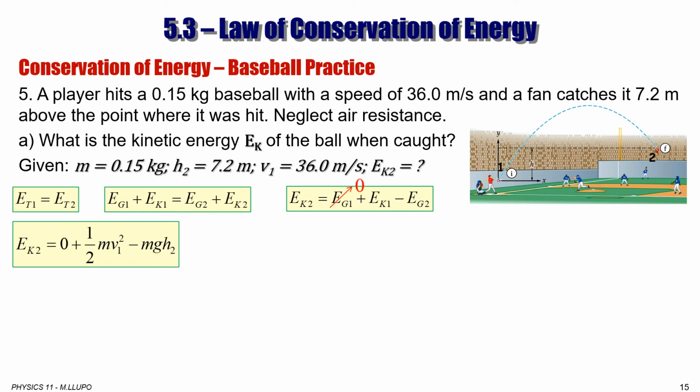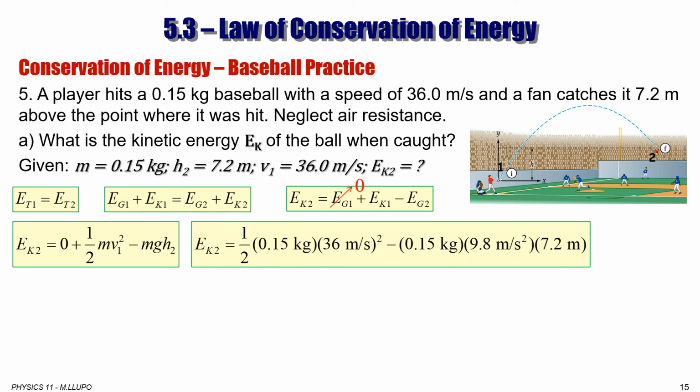So we have everything now to solve for EK2, which is half of 0.15 kilogram times V1, which is 36 meters per second, all to the power of 2, minus 0.15 kilogram times 9.8 meters per second squared times 7.2 meters. And if you plug those in your calculator, you'll get 86 joules of energy.